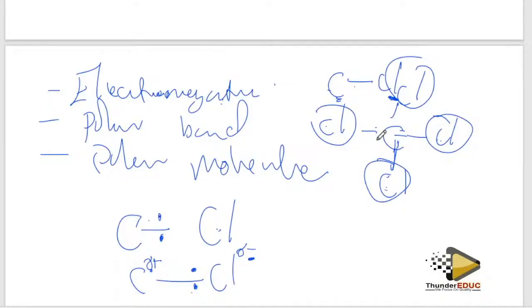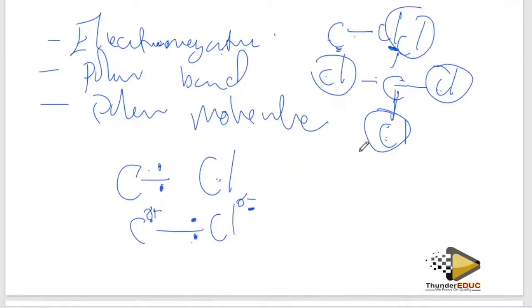Now the types of forces: van der Waals forces, then London force. The van der Waals forces, which include the dipole, London force, hydrogen bond, ion-dipole.